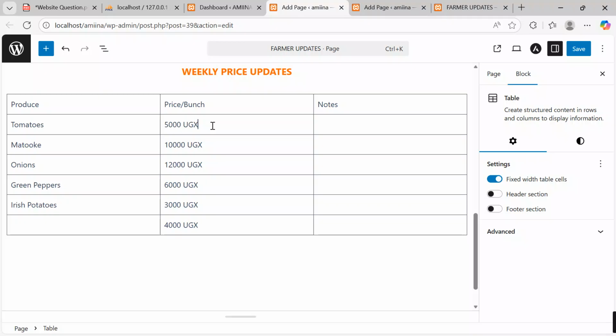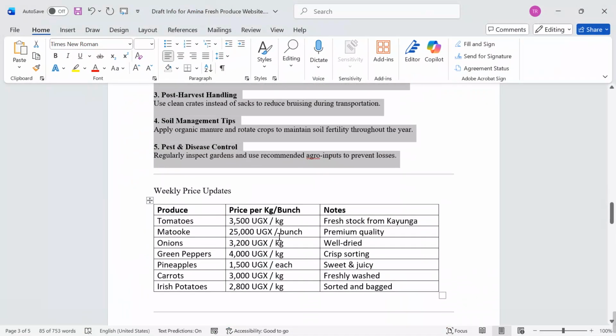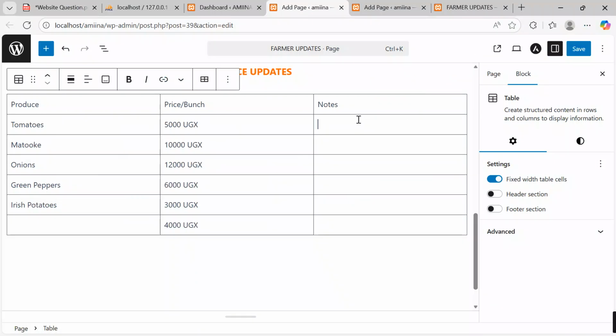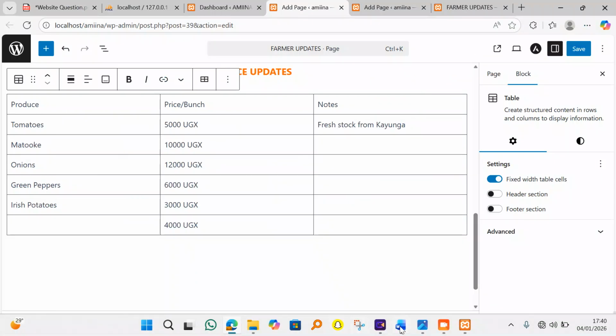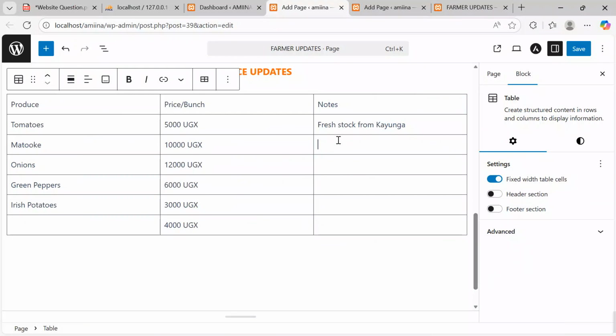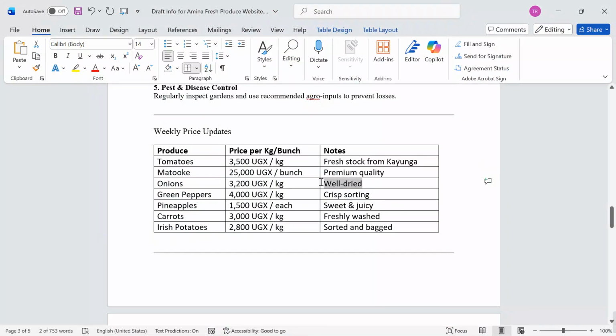Then under notes I can say maybe, here, what do we have in the support material, to keep it really, really fast. Let's say under notes we can keep this to be fresh stock from Kayunga. Then here, what are we having? This may be premium quality. Come here, and then what else are we having here? This is well dried. Control C, come and paste.